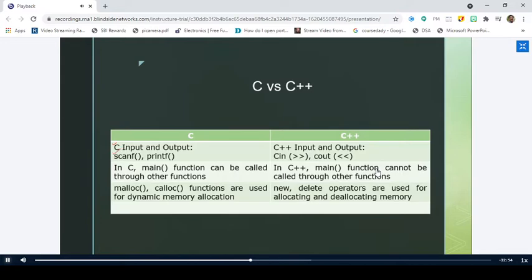Scanf is the standard input function and printf is the standard output function. And we have standard input and output in C++. The standard input is cin and the standard output is cout, right?